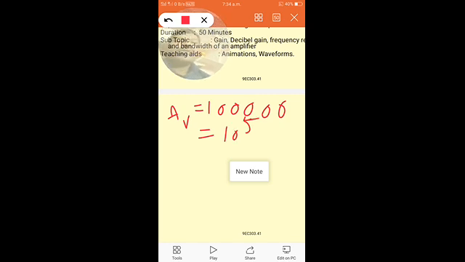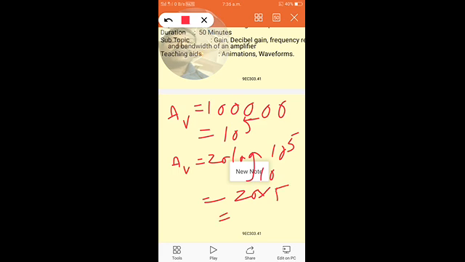Simply using the dB scale we can write AV is equal to 20 log of 10 power 5 to the base 10. So it is equal to 20 into 5, which is equal to 100.